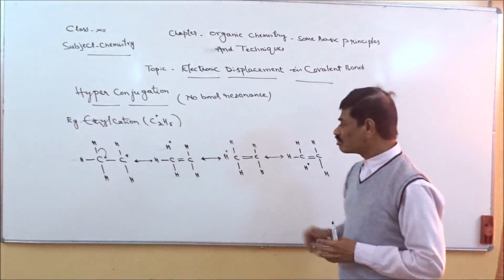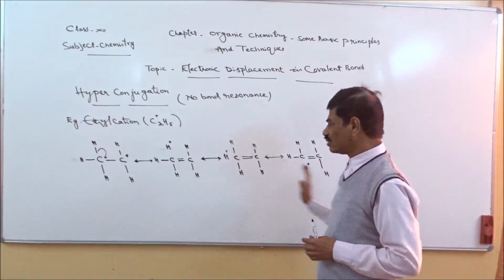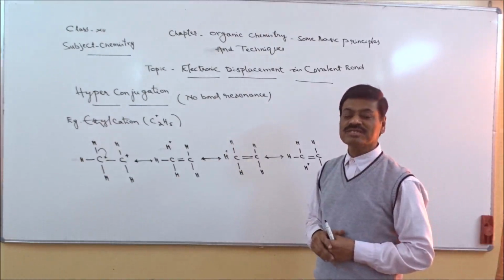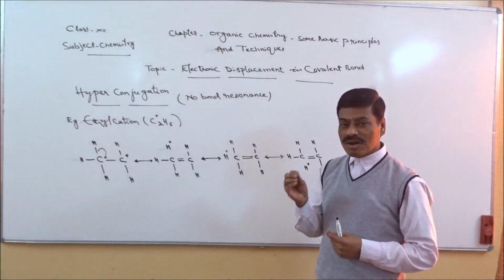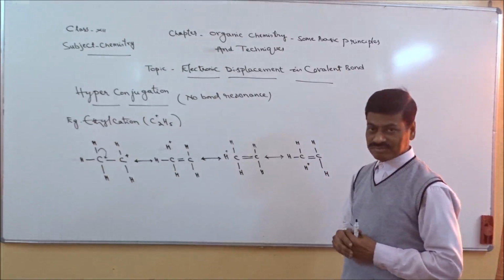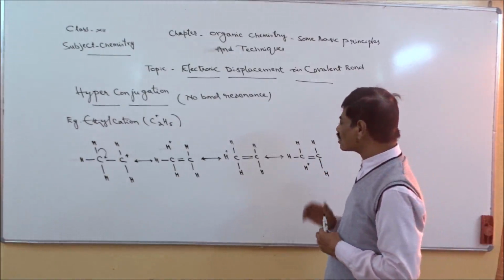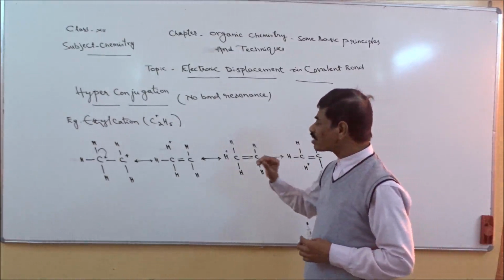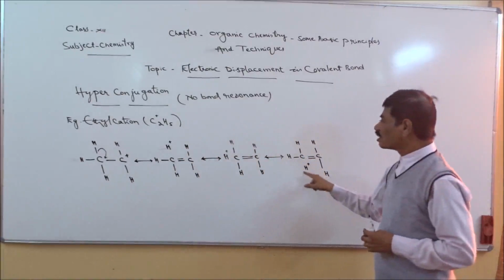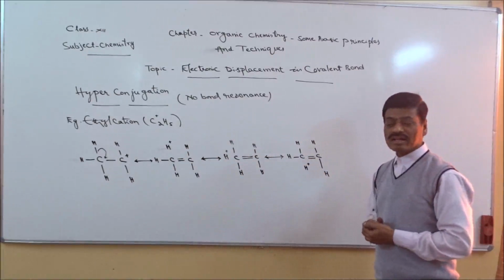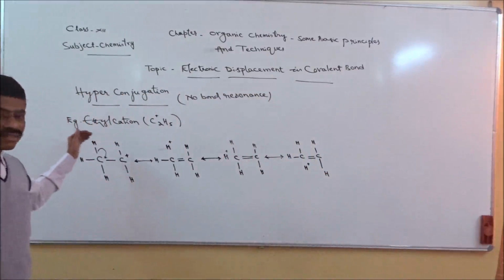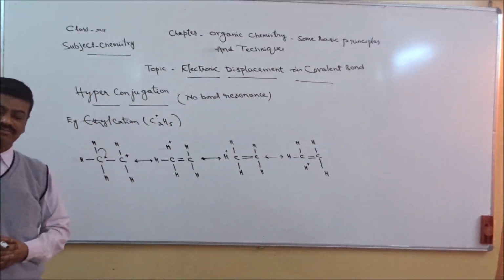Right? So in this phenomenon, in all these structures, the sigma bond between carbon and hydrogen has disappeared for a while. So in these structures we can see absence of bond between carbon and hydrogen. That is why it is said to be no bond resonance. So all these structures represent ethyl cation only.